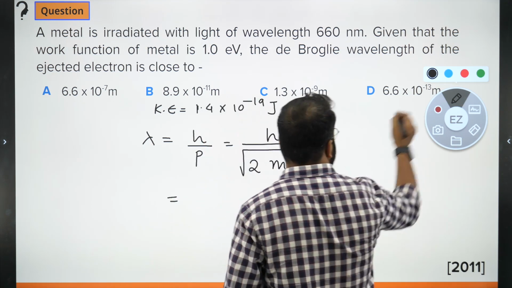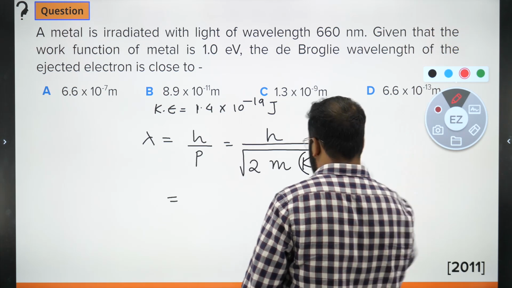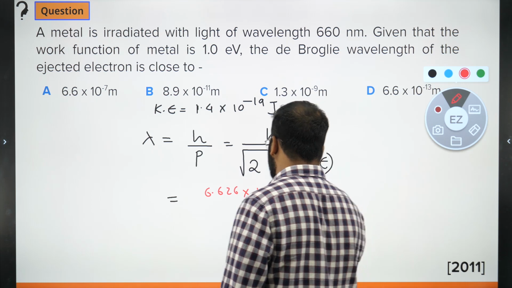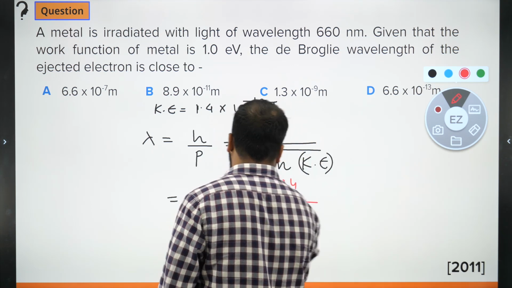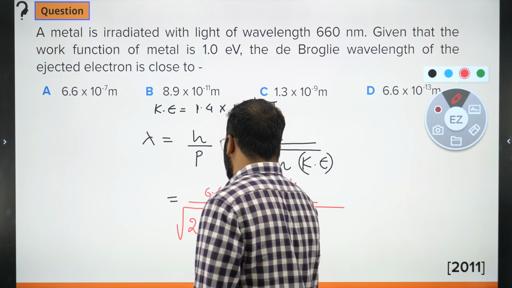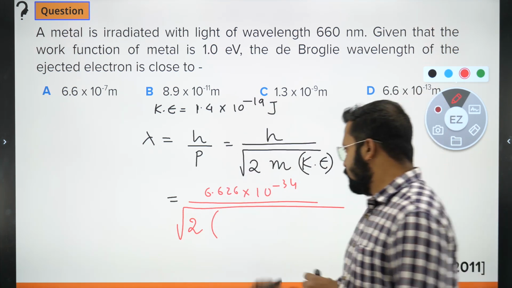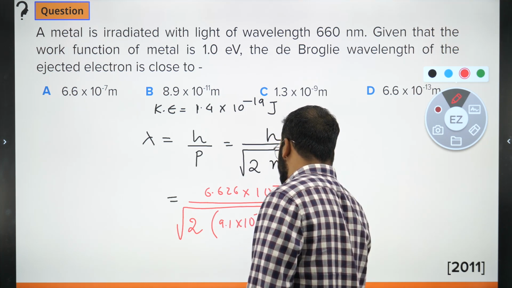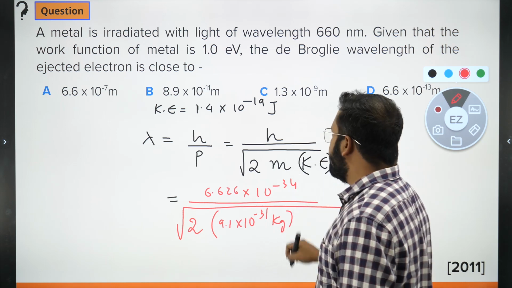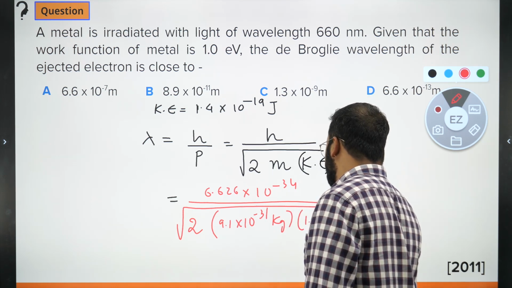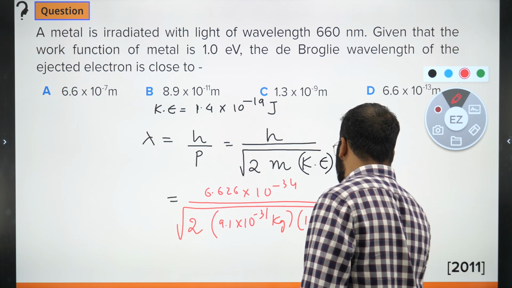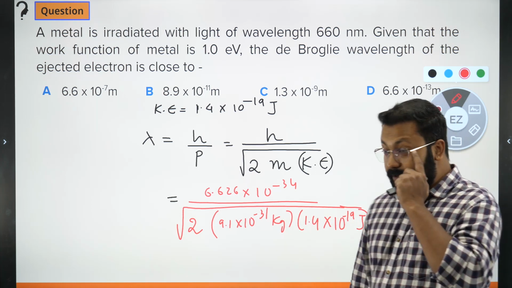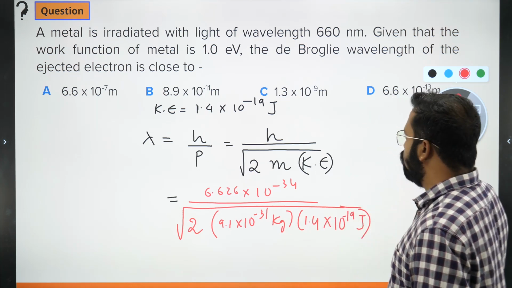So I will write the value of h, which turns out to be 6.626 times 10 raised to minus 34, divided by root over 2 times the mass of an electron which is ejected, 9.1 times 10 raised to minus 31 kg, and kinetic energy is 1.4 times 10 raised to minus 19 joules. If you calculate this, you will get the answer.